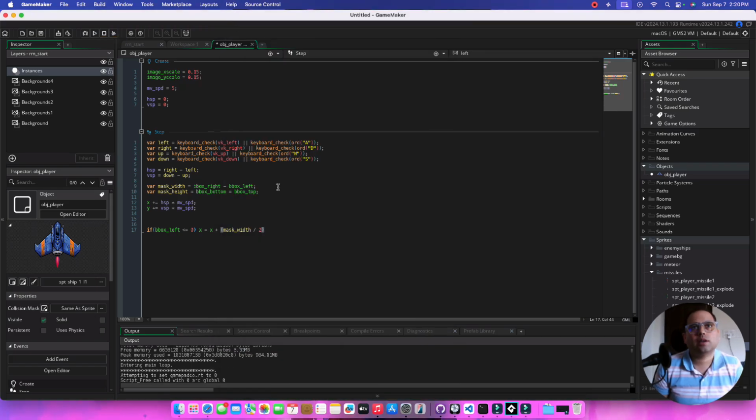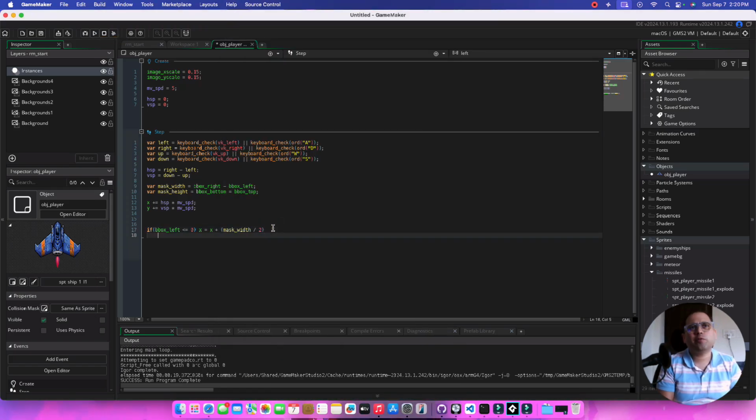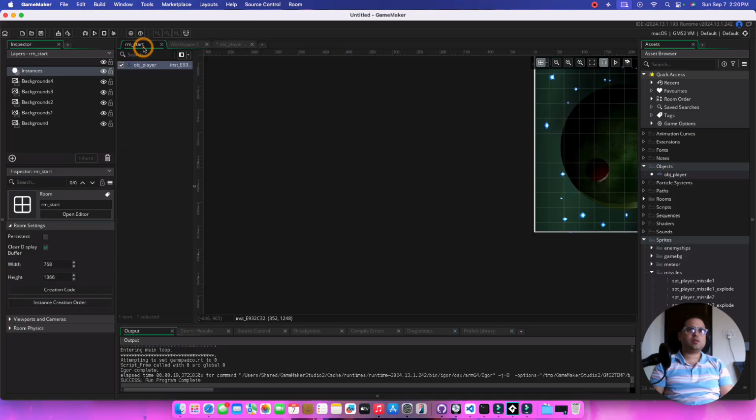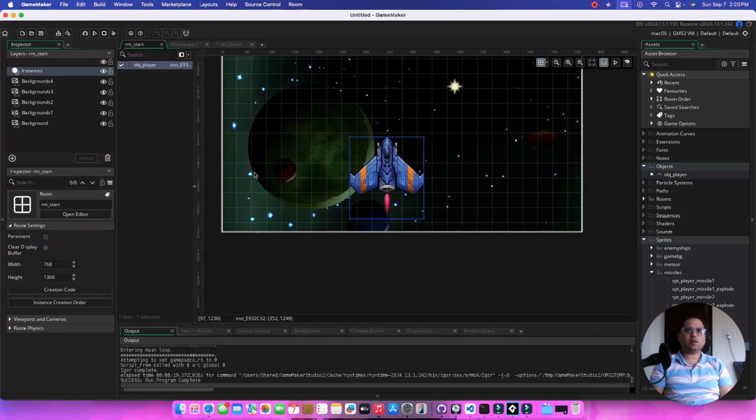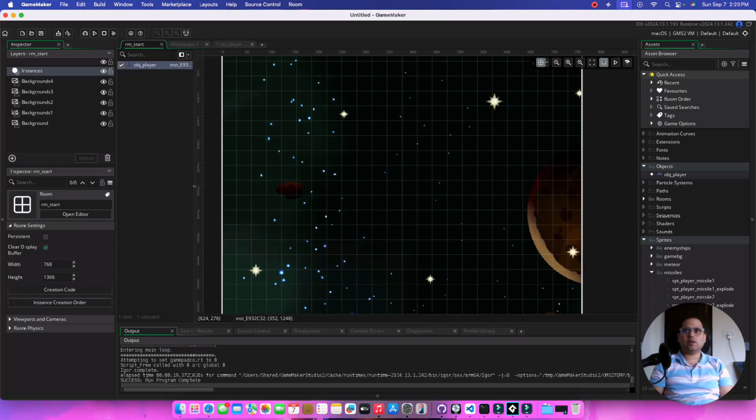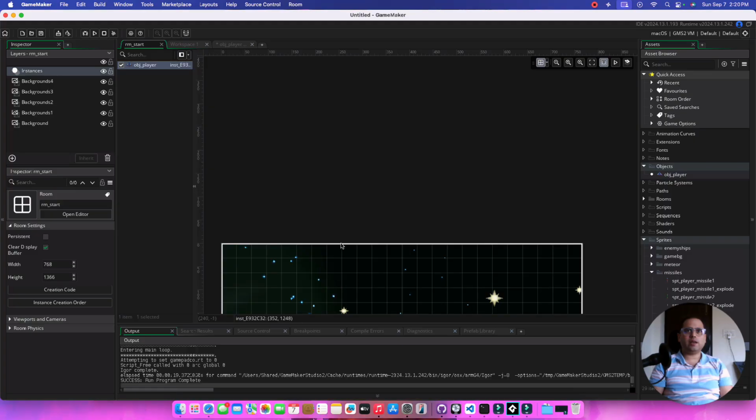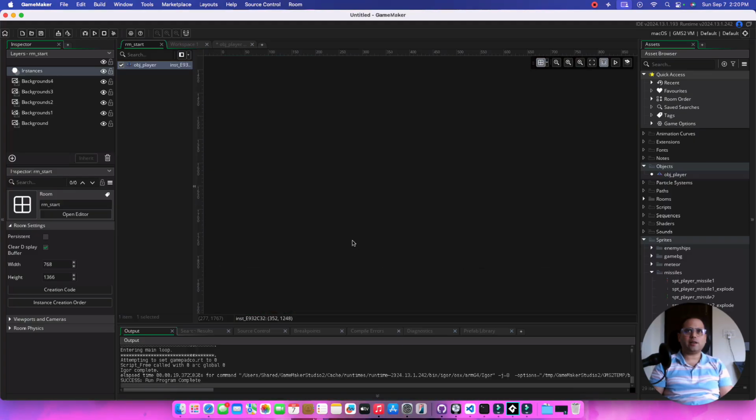So that's our left part sorted, and the right would be pretty much the same. bbox_right is greater than, now greater than, for right I think the best thing to use is the room's width. This is the 0, and this is the room's width, and here again y is 0, and this is the room's height.